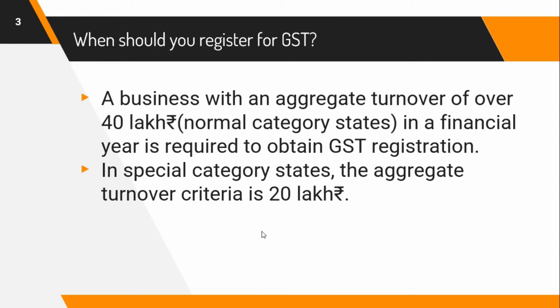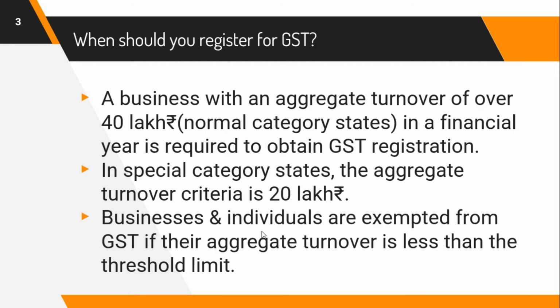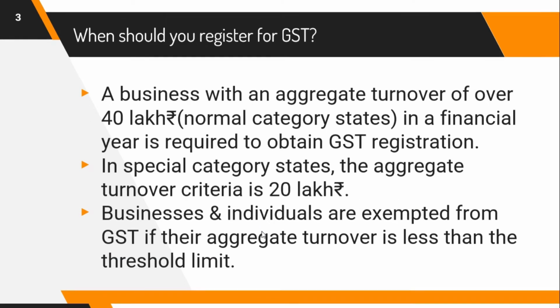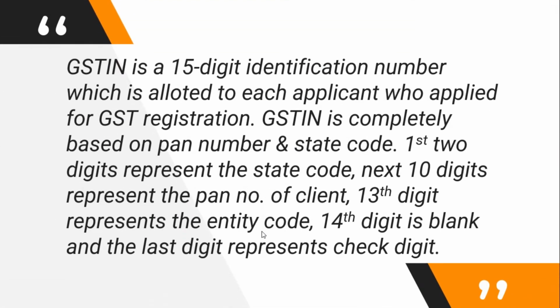If your business is in any of these states and your business has a turnover of more than 20 lakh rupees, in that case you have to register for GST. But if you do not have a turnover of more than 40 lakh rupees in normal category states and 20 lakh rupees in special category states, in that case you are exempted from registering for GST. It is not compulsory for you to register for GST, but after you register for GST you will get a number which is the GSTIN number.